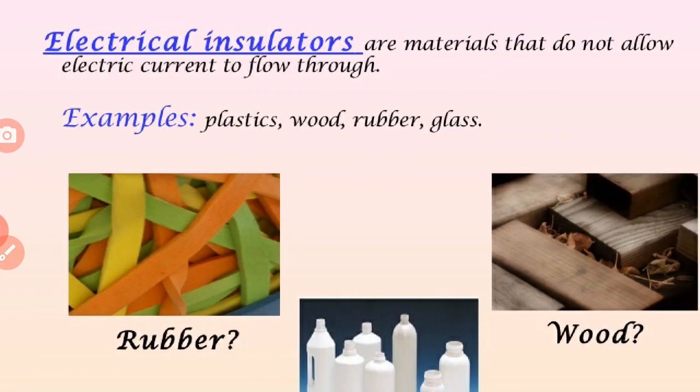Now, electric insulators. Electrical insulators are materials that do not allow electric current to flow through them. Examples: plastic, wood, rubber, glass. So current cannot be passed through plastic, wood, rubber and glass. These are known as electrical insulators.